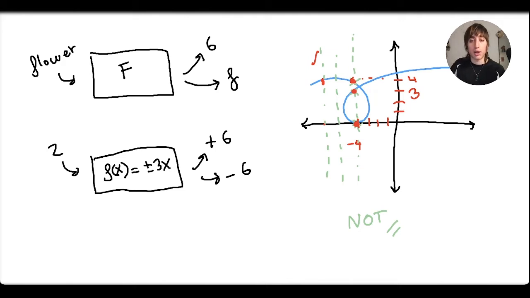Let's look at a graph that can correspond to a function. For example, this one. Here, if we draw a lot of vertical lines, all of them will only cross through one point. Great, let's continue. So now that we know what a function is, we need to study their domains.